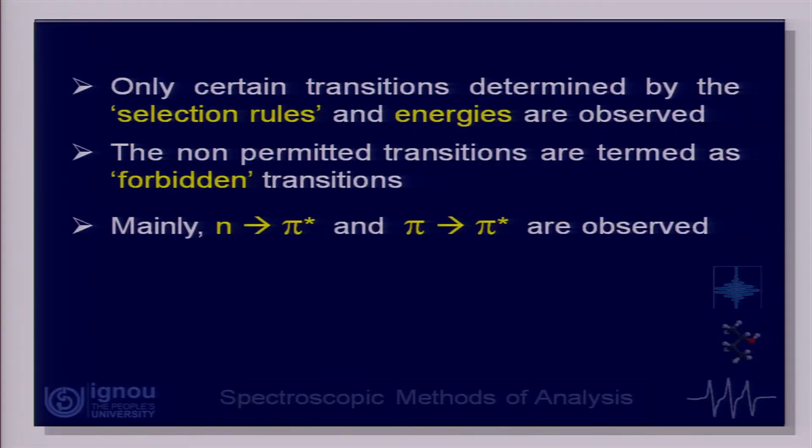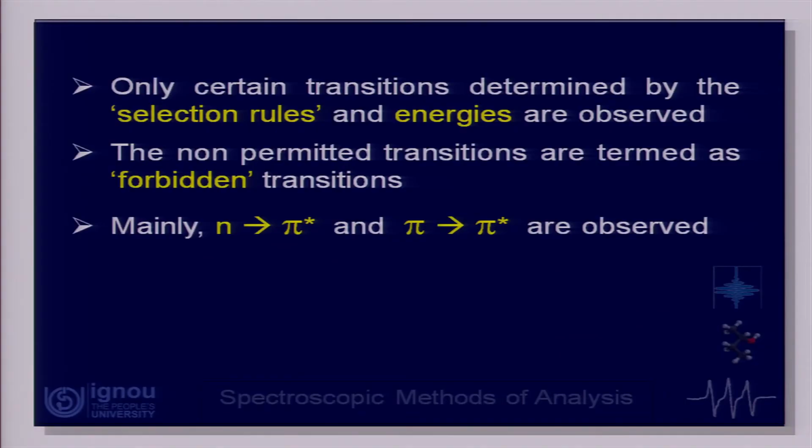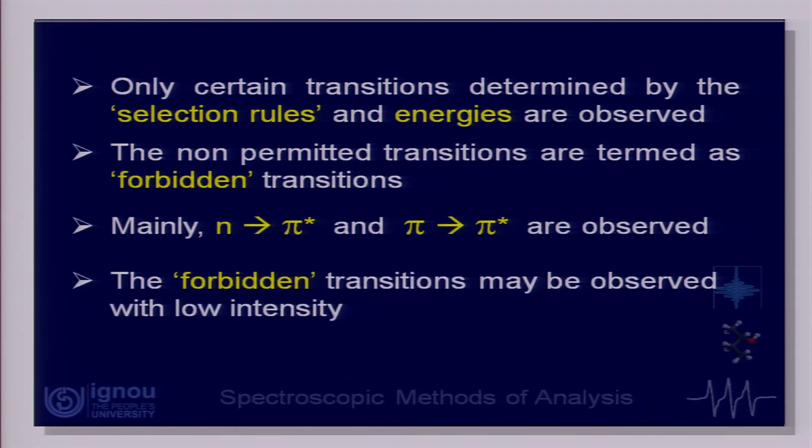Broadly speaking, whenever UV visible radiation interacts with organic molecules, the n to pi star transition and the pi to pi star transition are the most commonly observed transitions in UV visible spectroscopy. Forbidden transitions may sometimes be observed, but they will be of very low intensity.